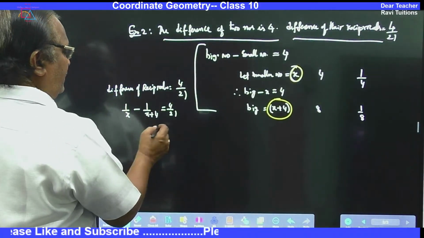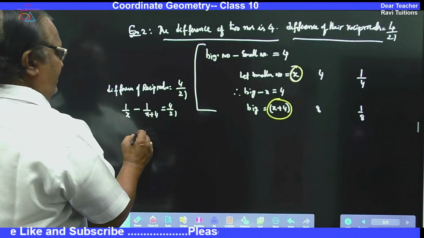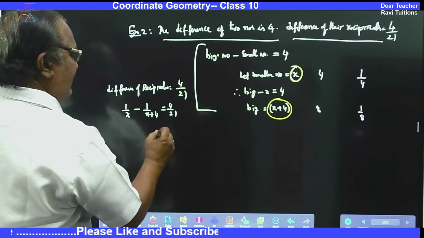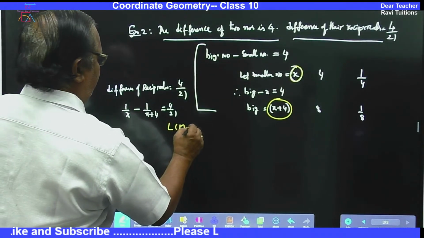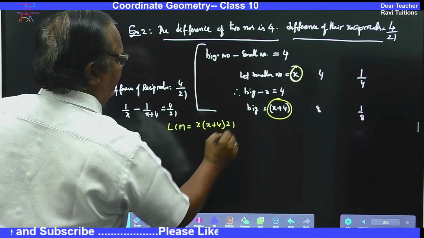So now we have a fractional equation. Multiply by the LCM, which is x into x plus 4 into 21.